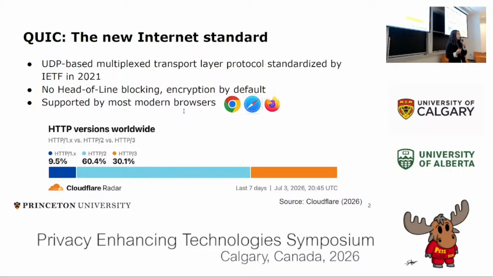So QUIC has a number of security and performance features, which include obviously no head-of-line blocking and encryption by default using TLS. And QUIC is now supported by most modern browsers, including Chrome and Chromium-based browsers like Edge and Opera, Safari, Firefox, and many others. QUIC is also the basis of HTTP3, which is the newest HTTP standard, also standardized in 2021. And as of earlier this month, Cloudflare reported that over 30% of HTTP traffic worldwide was based on HTTP3 and QUIC.